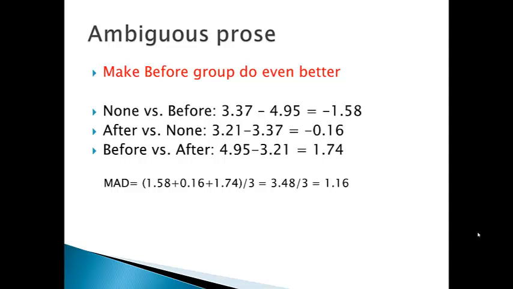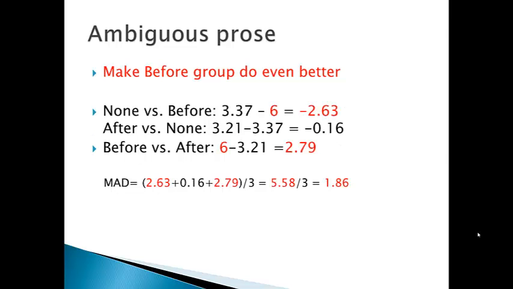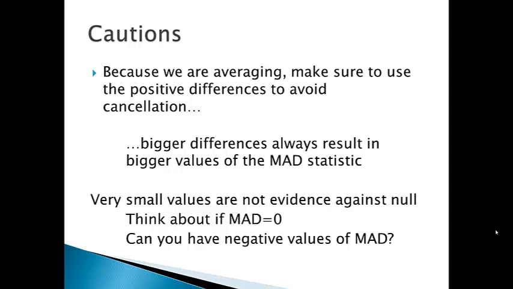If we make the before group do even better than they did before, currently their average quiz score is 4.95, if we make that a 6, this increases the difference between the none and before group and the before versus after group, which ultimately increases the value of the MAD statistic. It used to be 1.16, now it's 1.86. Thus, as we increase the differences between the groups, the value of the MAD statistic increases. So larger values of the MAD statistic are more evidence against the null hypothesis because they're saying the groups are farther apart.